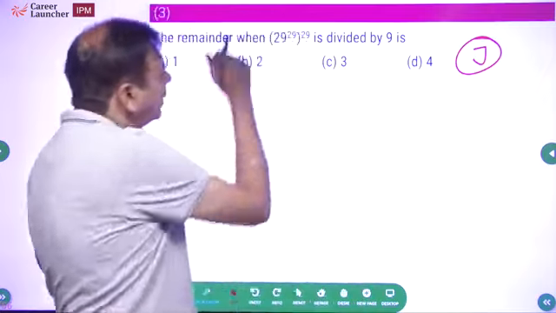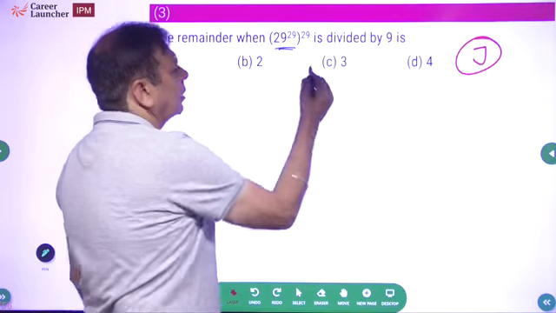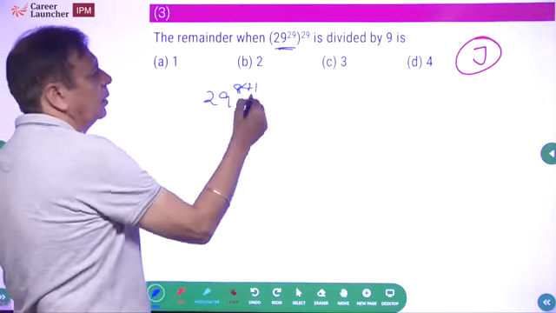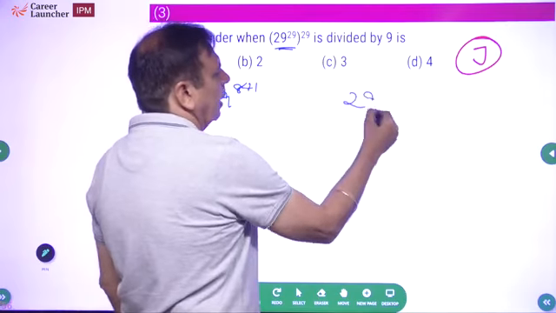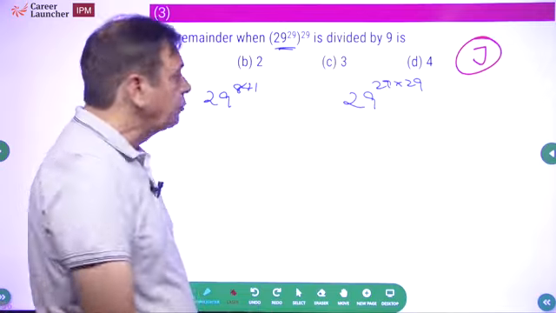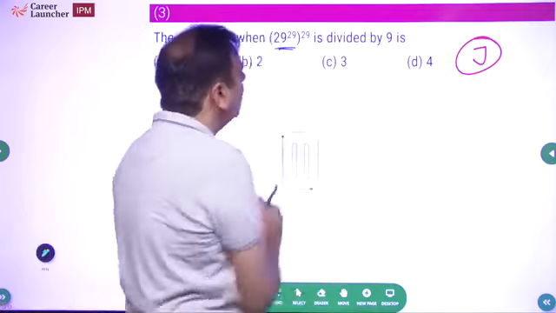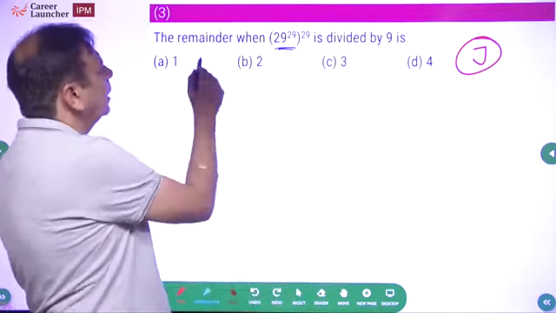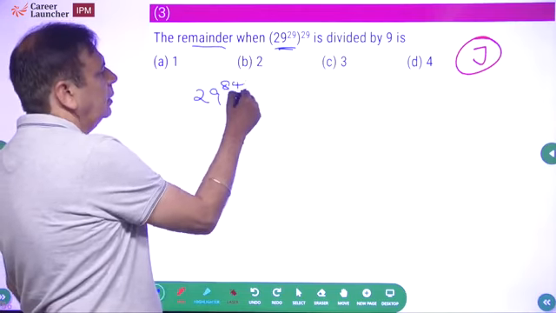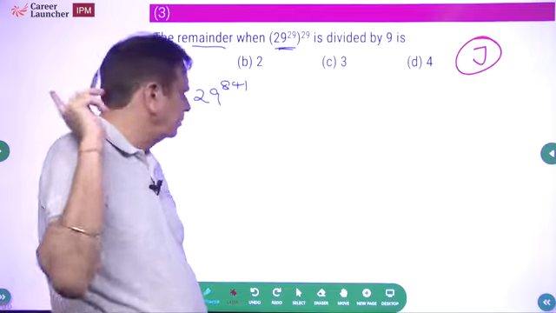Great. Let's try that here. What is this number? This number effectively for me is 29 to power 29, which is 29 to power 29 into 29. After all, what is this? And 29 square is 841. So we are looking to find out what will be the remainder when this number is divided by 9.